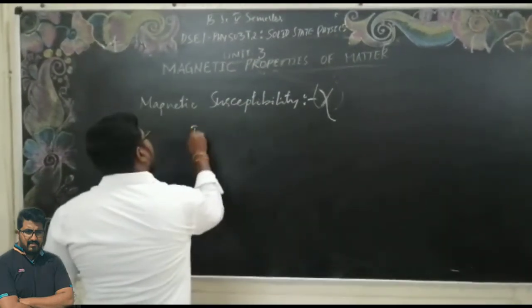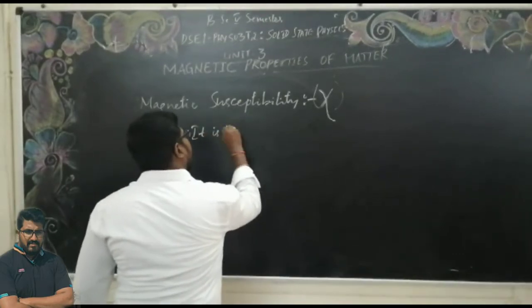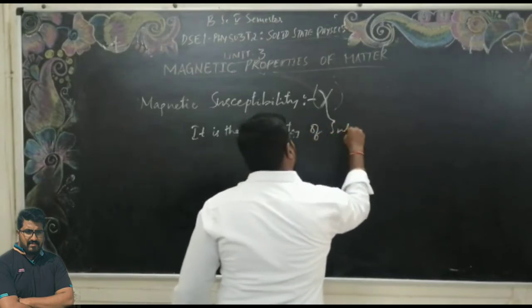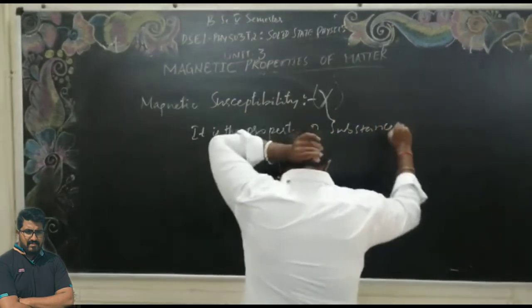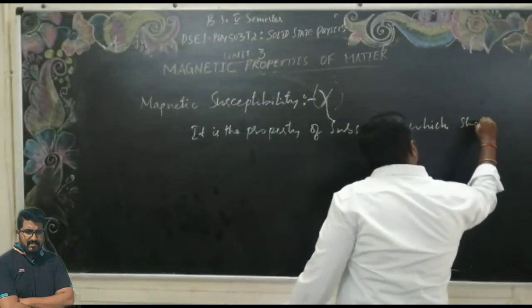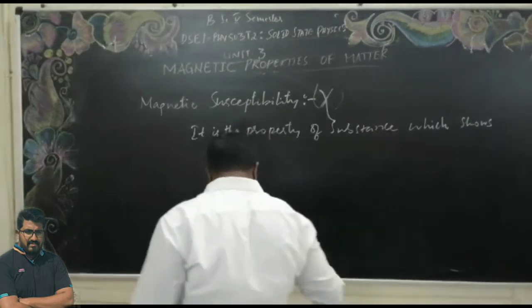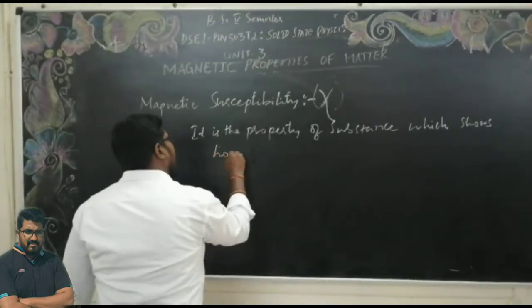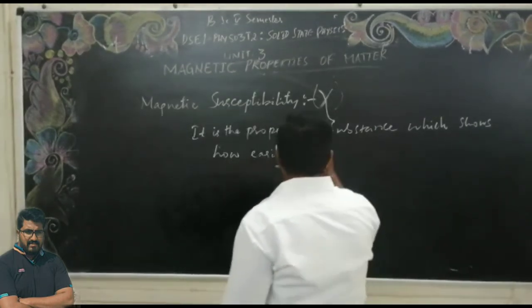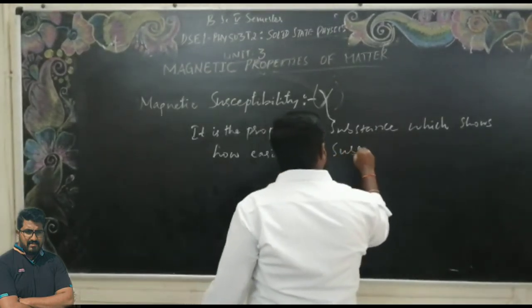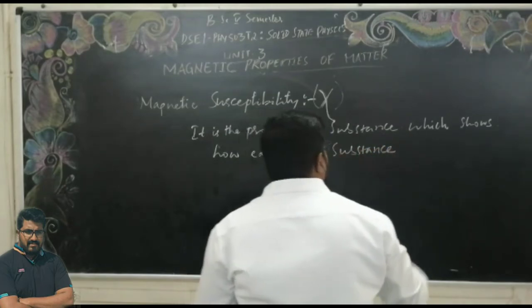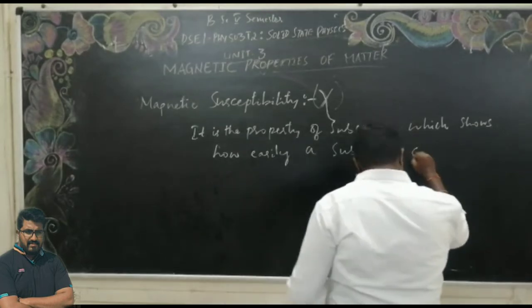Therefore, it is the property of the substance which shows or measures how easily a substance, material, or specimen can magnetize.